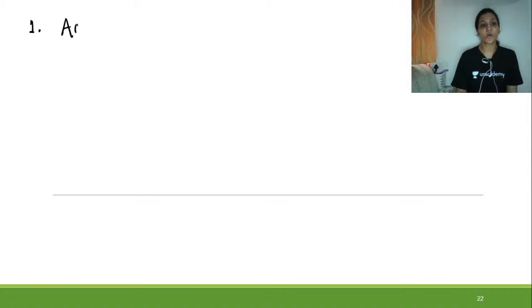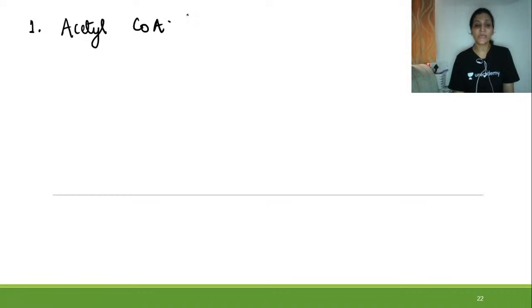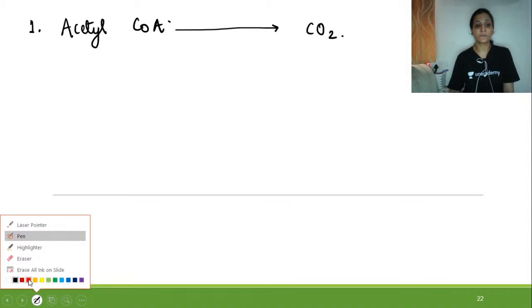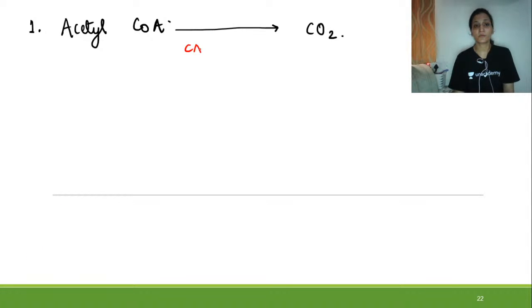First of all, talking about acetyl CoA. Acetyl CoA is catabolically converted into carbon dioxide. So all the foodstuffs are actually oxidized into carbon dioxide by this cycle.